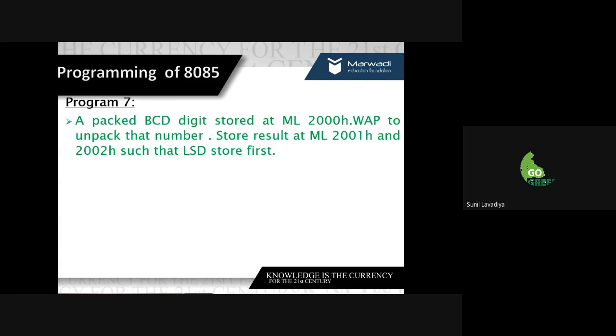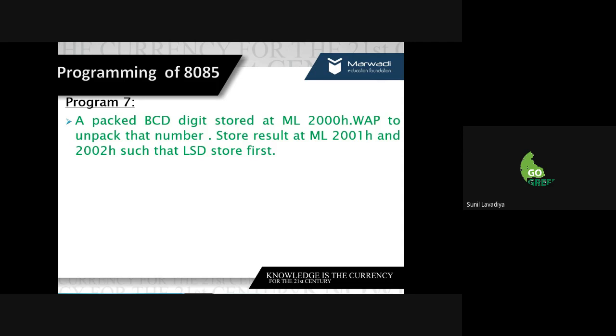The question asked here is: from the packed BCD digit stored at memory location 2000, we have to write a program to unpack that number and store the result at memory locations 2001 and 2002, such that the LSD and MSD are stored at different locations. Let's say we have some data like 98.